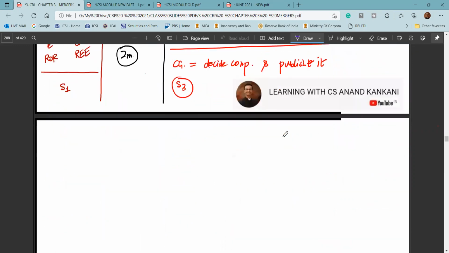Now be very careful, there are two types of question. One is section 237, which says amalgamation of two companies by government under the order, okay, and then you have amalgamation of a government company. In the last to last attempt, I think I had seen a few certified copies where the question asked about amalgamation of a government company and students had written section 237 and they got 0 marks, at least for that particular question.